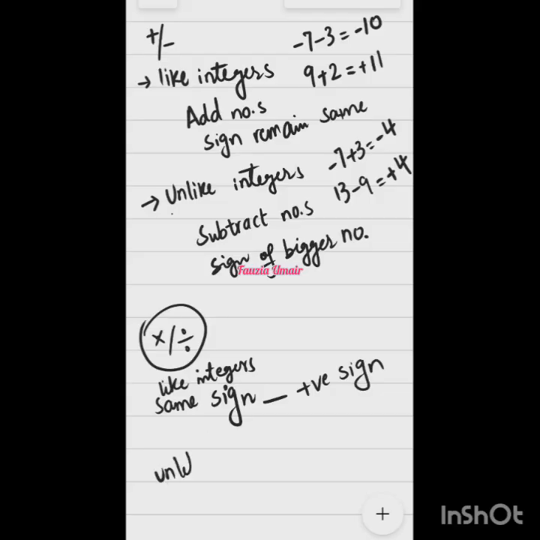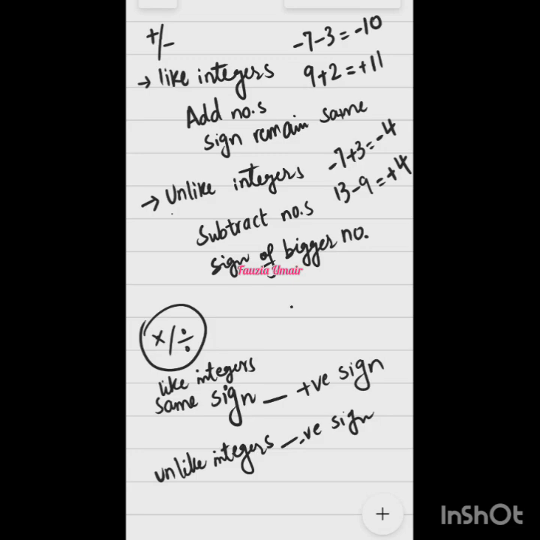If they are unlike integers, then, ma'am, the sign will be minus. Always negative. Yes, always minus sign. And then do the operation. If unlike integers are multiplied, then multiply the numbers. If they are divided, then divide the numbers.